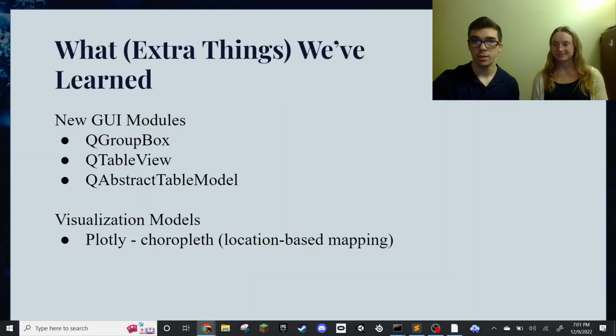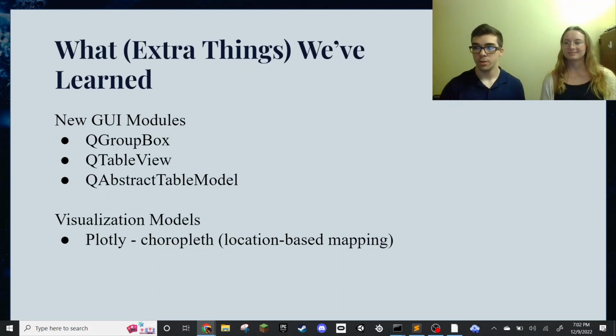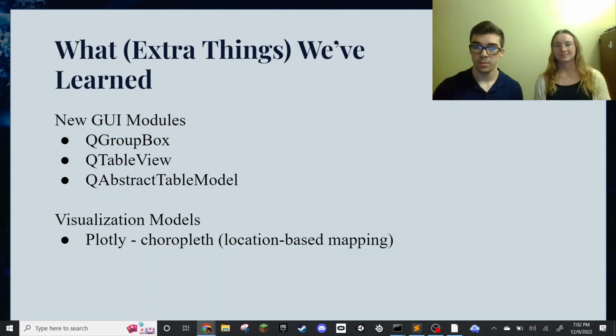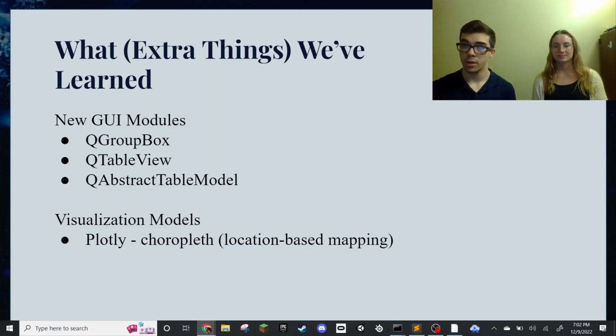Overall results in conclusion. So I learned about new GUI modules. GroupBox allows me to put checkboxes in a group so that I can select multiple. Table view allows me to see a table on the GUI. Abstract table model allows me to put a pandas data frame into a table that can be used by QTableView. And the coral graph is the graph that you saw with the heat map.